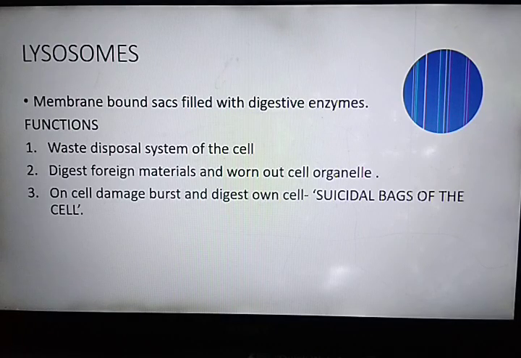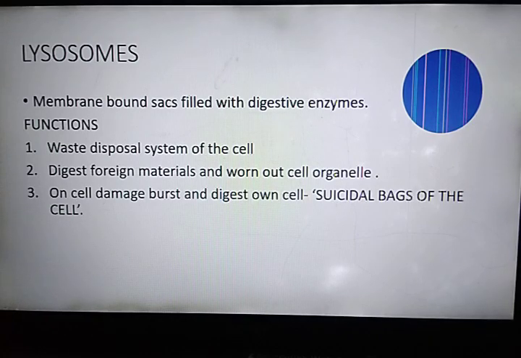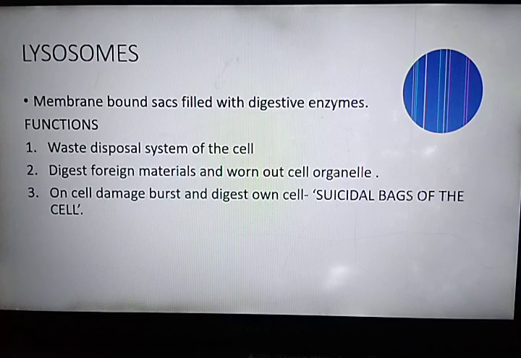Third, during the disturbance in the cellular metabolism, like when cell get damaged either due to any microorganism or due to any default, lysosomes may burst and digest their own cell. So that's why they are known as suicidal bags of the cell. So which organelle is known as the suicidal bag of the cell? Lysosome. Because when the cell get damaged, lysosome burst and digest their own cell. Therefore, lysosomes are known as suicidal bags of the cell.